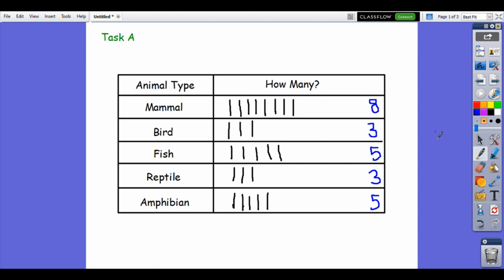Now you've collected your data, you are going to create a graph. I'm going to talk a little bit more about graphs right now. Once you've collected all your information and your data, you're going to present it and show your information on what we call a graph. We call this a block graph because we're going to do one block for each person.